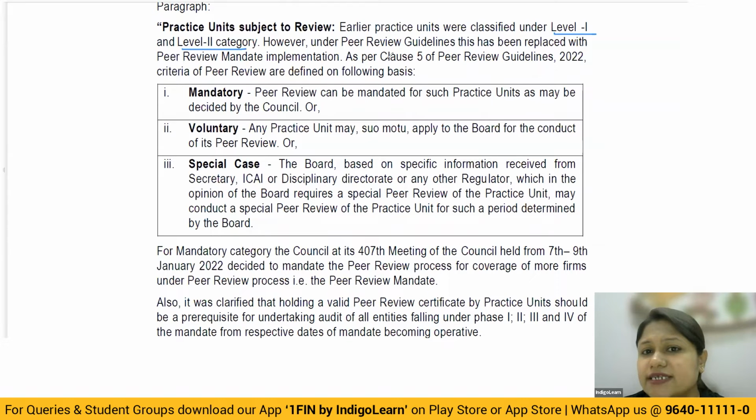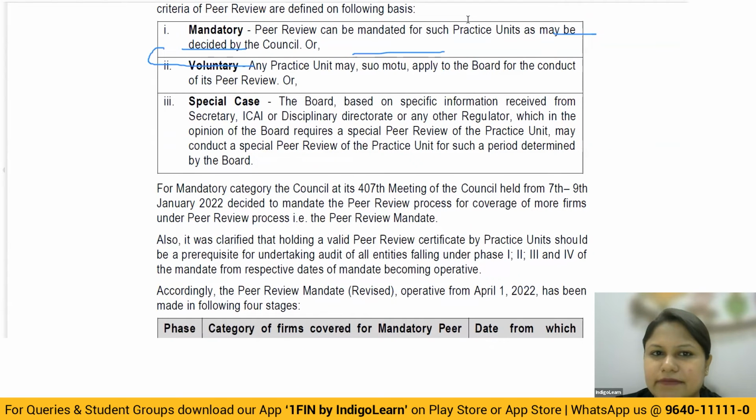And now what they've done is these peer review guidelines which have now come up, they have replaced the peer review mandate implementation. Okay, so what they have done now, they have given 3 ways in which the mandate will be applicable. First, it is made mandatory. That means these practice units should compulsorily have a peer review certificate. Otherwise, they will not be allowed to take those respective audit engagements. That is the assurance engagements.